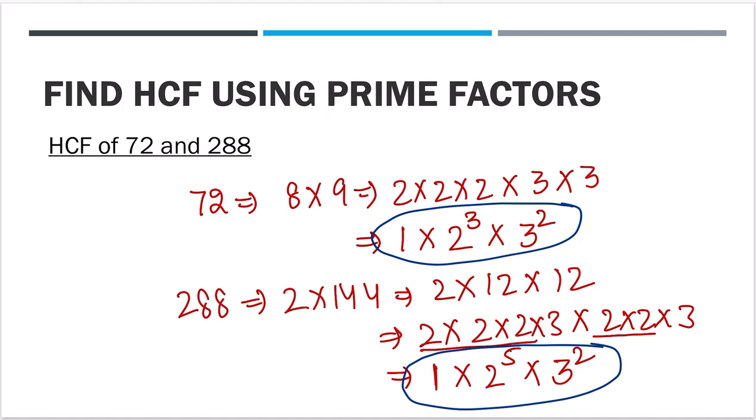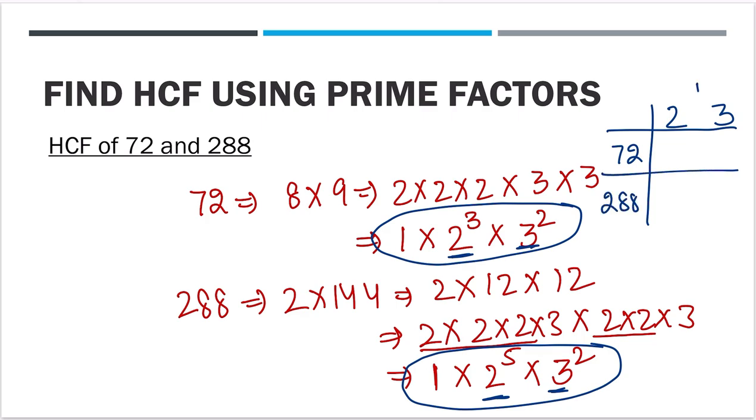Now, in case of HCF, highest common factor, what are we going to do? We are going to write the lowest power of all the prime numbers. What prime numbers are there? We have 2 and 3. Make a table for 72 and 288. What is the power of 2 here? 3. What is the power of 2 here? 5. What is the power of 3? 2. What is the power of 3 here? 2. Now, the next step is to take the lowest one.